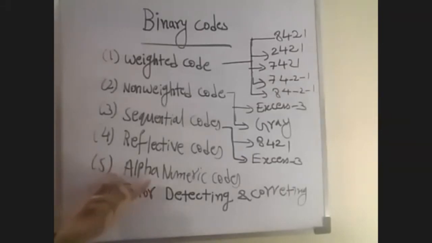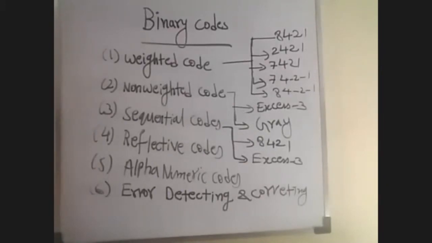And the next one is alphanumeric code. What is the alphanumeric code? The code which consists of both numbers and alphabetic characters is called alphanumeric code.